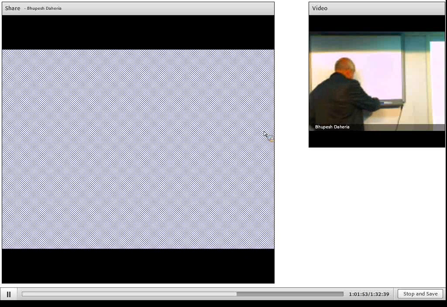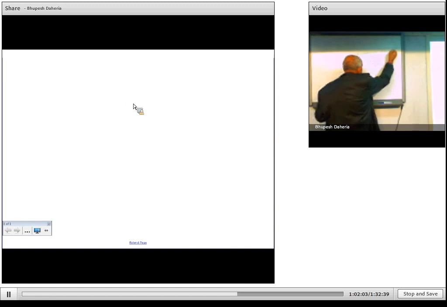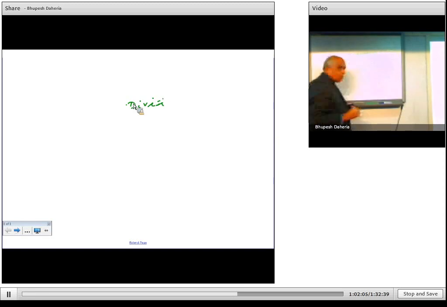Divisibility by 11. Now see, supposing I take again any number, say a particular 5-digit number x.